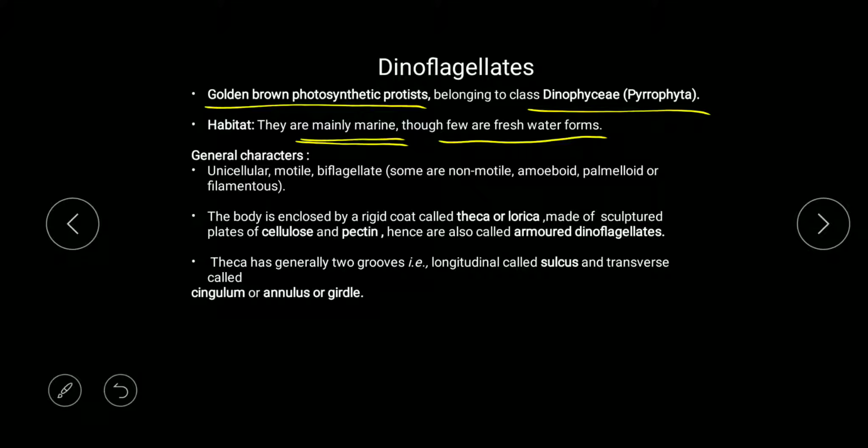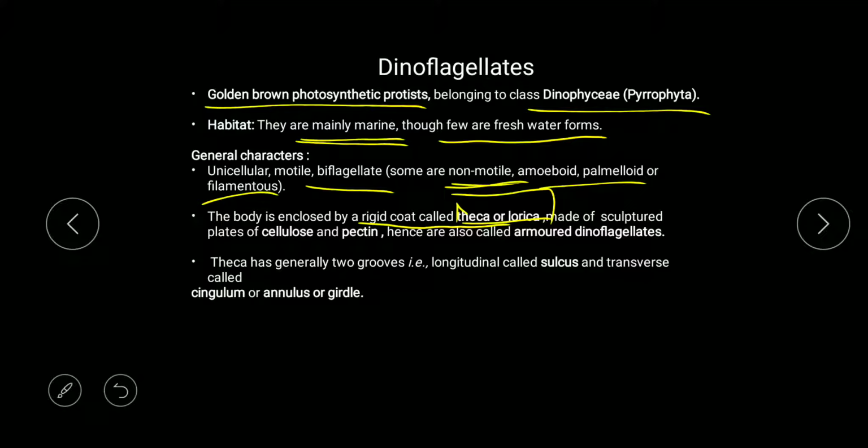If we see the general category, they are unicellular. Obviously, they belong to unicellular eukaryotes or protists. They are motile. They can be biflagellated. Some non-motile forms are also available. They can be amoeboid or palmelloid, and filamentous forms can be there. Now, the body is enclosed in a rigid coat. The coat or wall of this protist, the dinoflagellate, is known as theca or lorica.